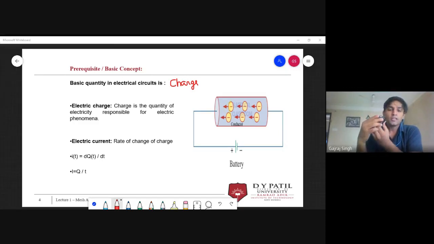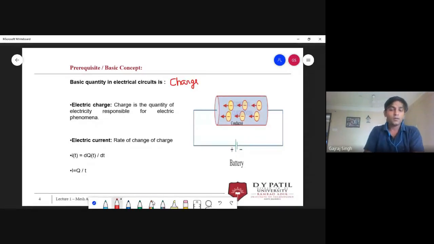So if I want to make this object positively charged, I have to remove some electrons from it. If I remove some electrons from this body, the body will become positively charged. And if I collect some electrons from somewhere else and put them in this object, it will become negatively charged. So this is the basic definition of charge. It can be positive or negative.